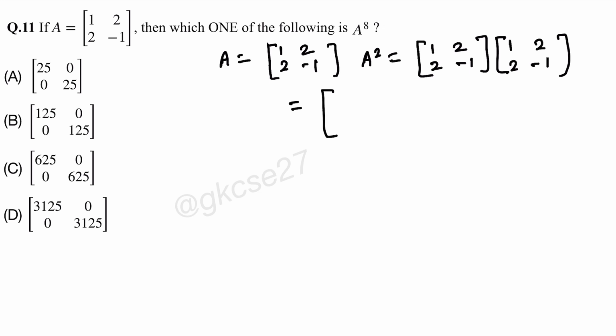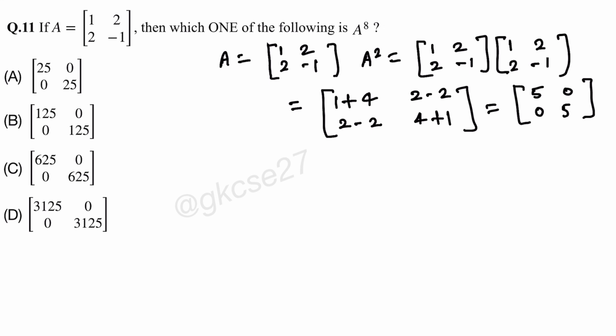First row first column this will be 1 plus 4. First row second column this will be 2 minus 2. Second row first column this will be 2 minus 2. Second row second column will be 4 plus 1. So [5 0; 0 5]. See, this is diagonal. Identity matrix also, no? Not identity, diagonal matrix. Yeah.